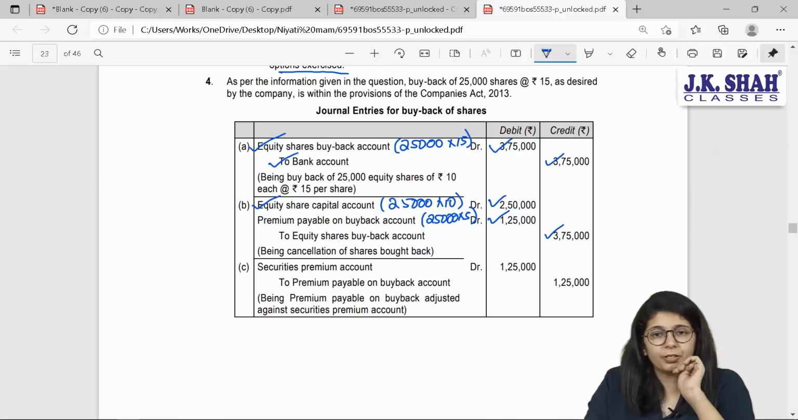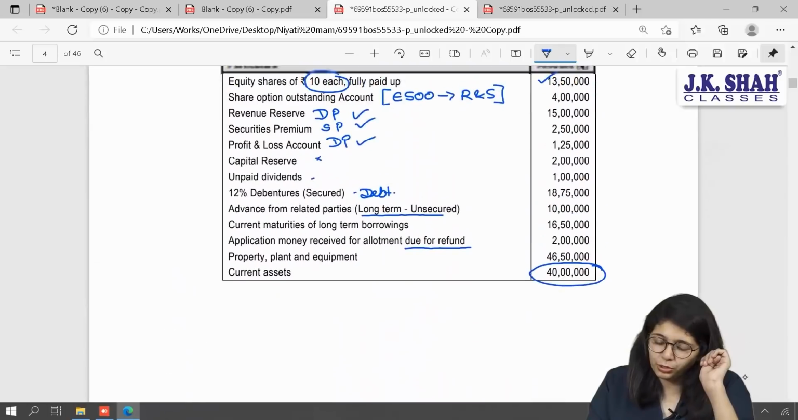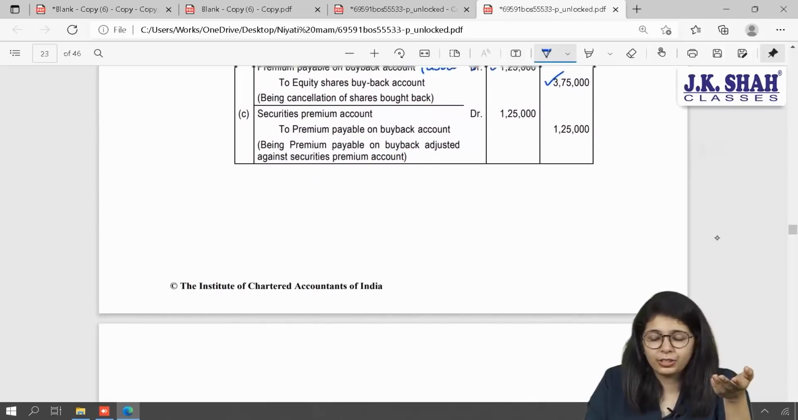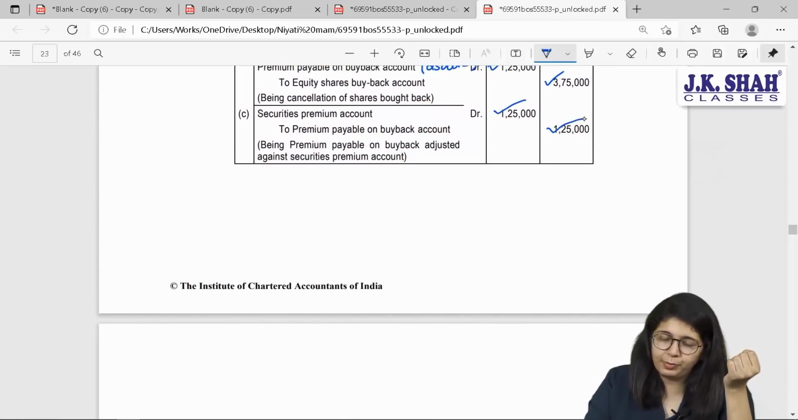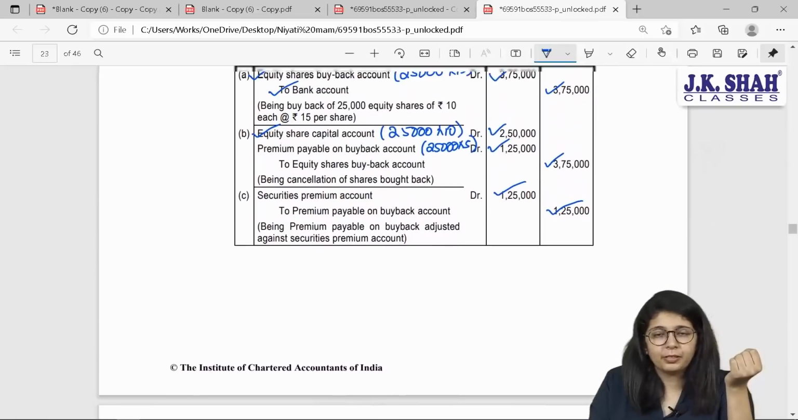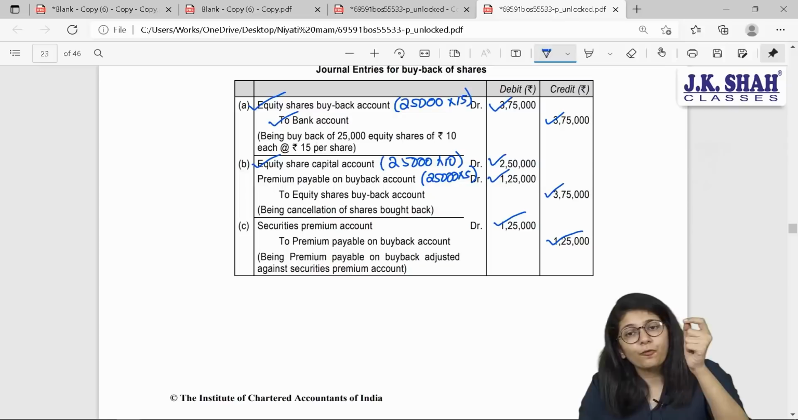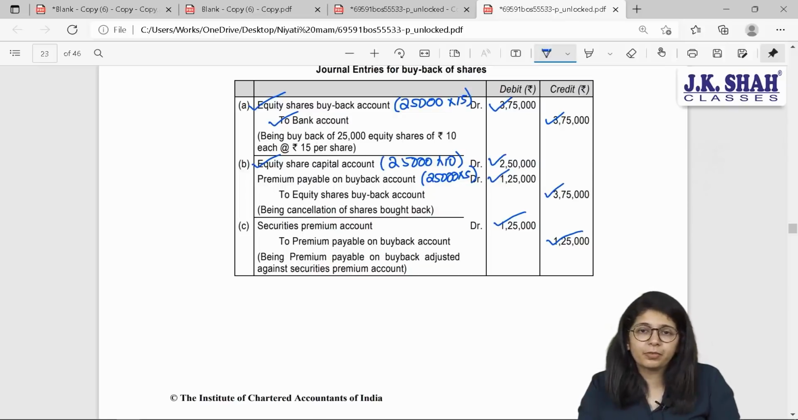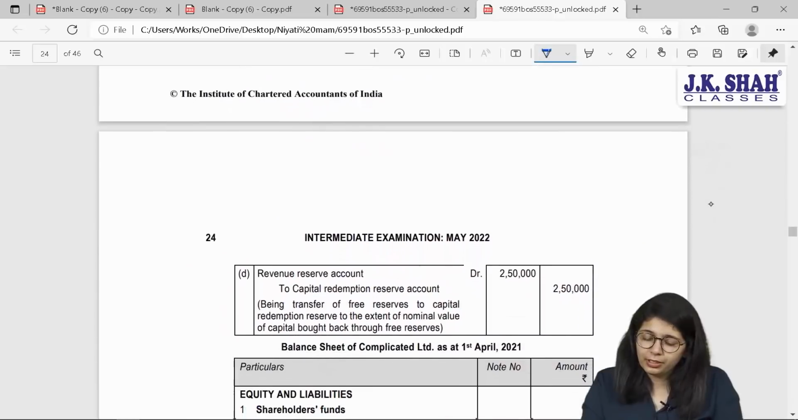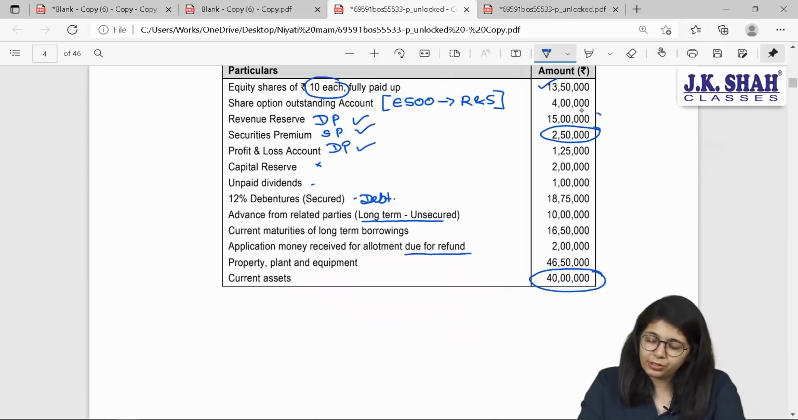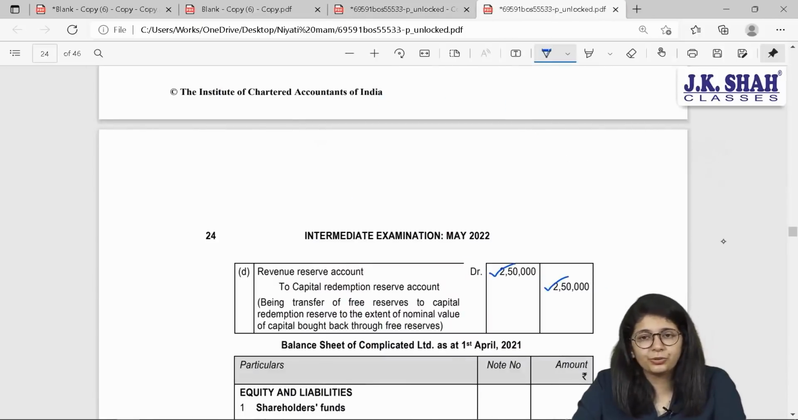Now this premium needs to be written off. If I check my question, what is the total value of securities premium available? 2,50,000 and my premium is only 1,25,000. So I can use that securities premium for premium on buyback. And tell me, what is the total value of capital reduced in the company? Total face value of the capital reduced is 2,50,000. So CRR should be created to the extent of face value of the capital reduced, which is 2,50,000. I will use my revenue reserve because only divisible profits can be used. So revenue reserve is 15 lakh. We have sufficient balance. I'll use that.